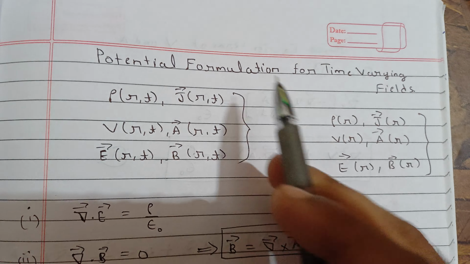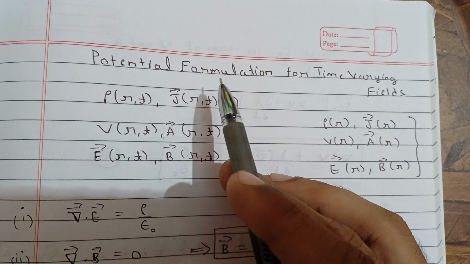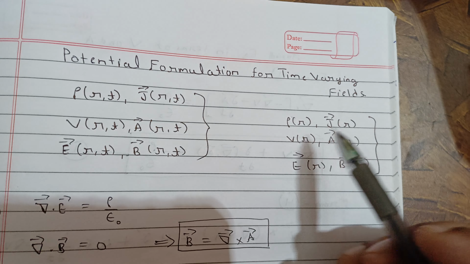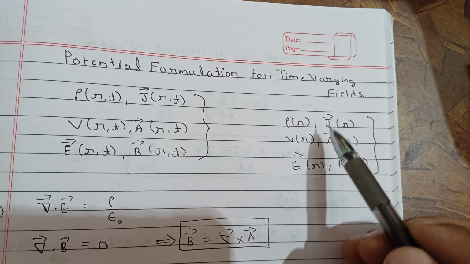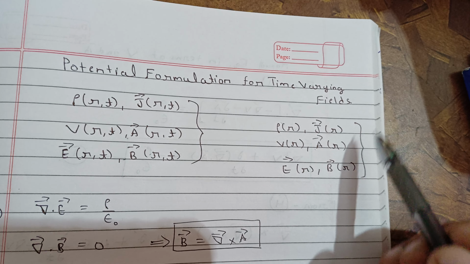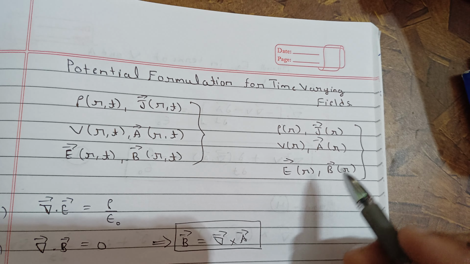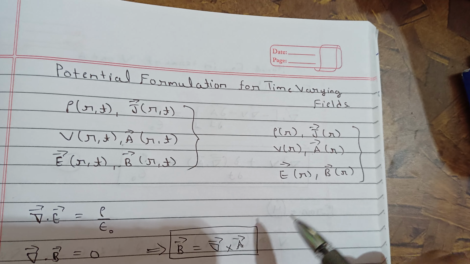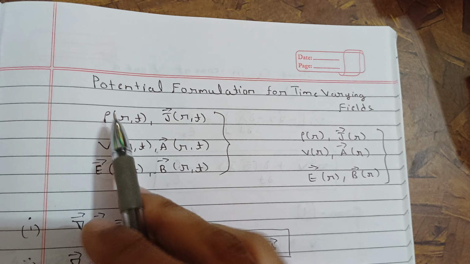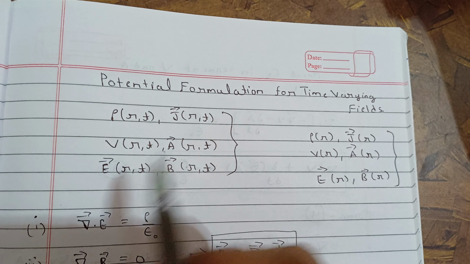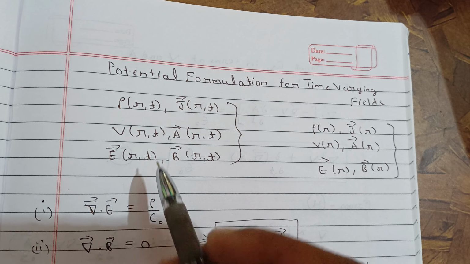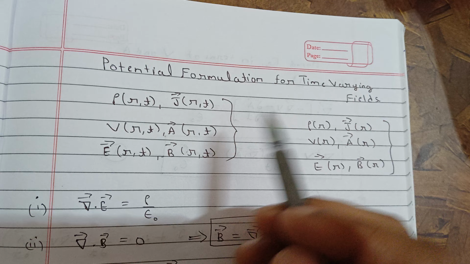So we have studied the potential, the electric field, and the magnetic field at a constant value, meaning when they remain the same with time. We have seen the charge density, current density, the potential and the vector potential, electric field and the magnetic field at a particular instant and at a particular position, when these are not changing with time. But if they are changing with time, then how can we calculate these things? Then we need to find the charge density at r, t and current density at r, t, the scalar potential at r, t, vector potential at r, t, and E and B at r and t. So when they are changing with time, how can we find these?